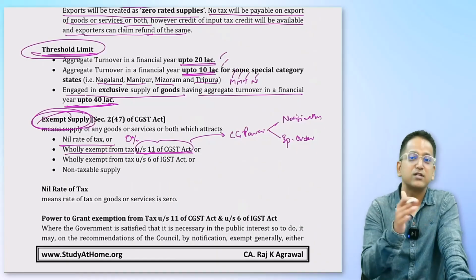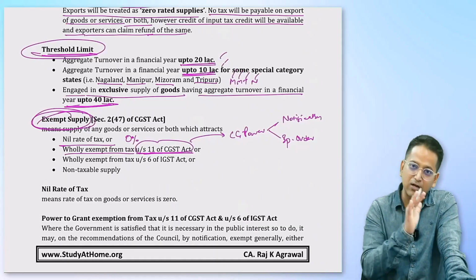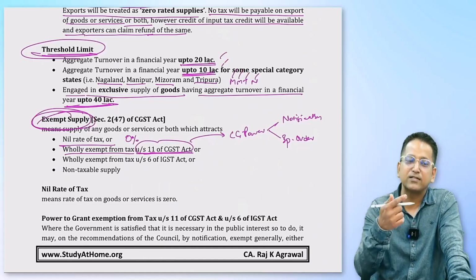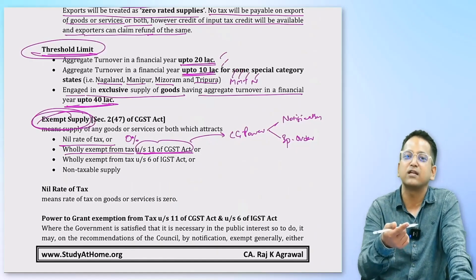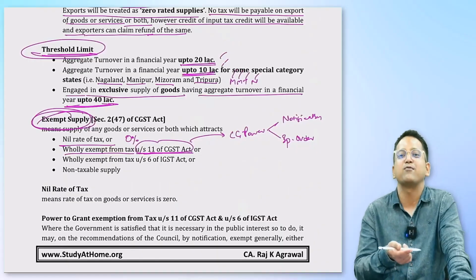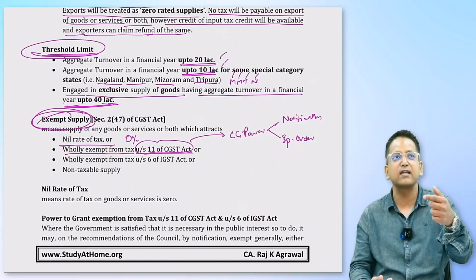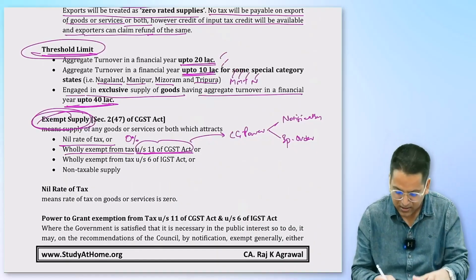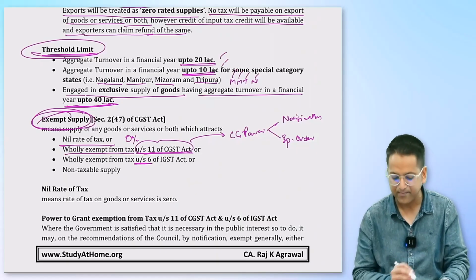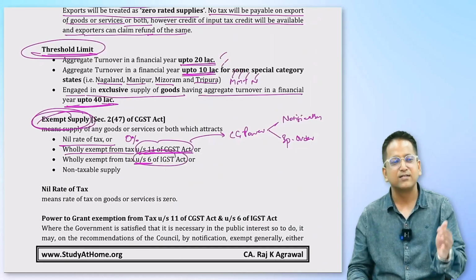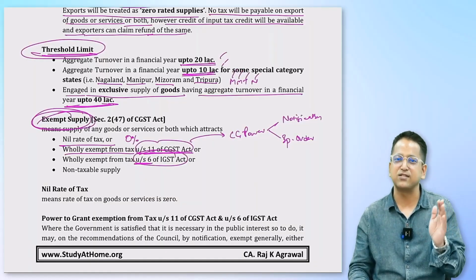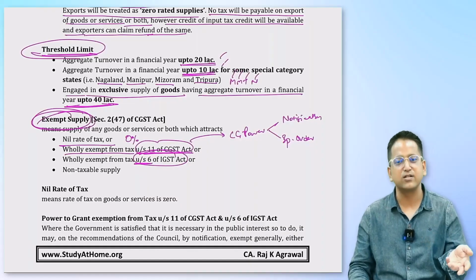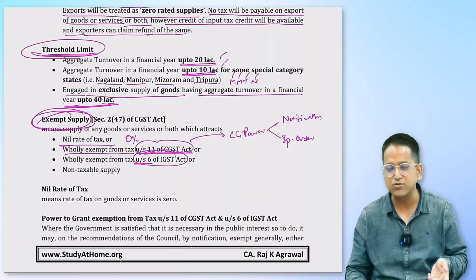But it won't become exemption in IGST. The law for IGST is different. Okay? So whenever the central government uses this power as per the CGST Act, it will also use this power as per the IGST Act. Whenever a notification is issued, the government will say it is using the power of CGST Act Section 11 and IGST Act Section 6. These both are the same thing. The same power is given in Section 6 of the IGST Act, that through special order or notification the central government can exempt any item or any goods or services from the GST. Clear, guys?